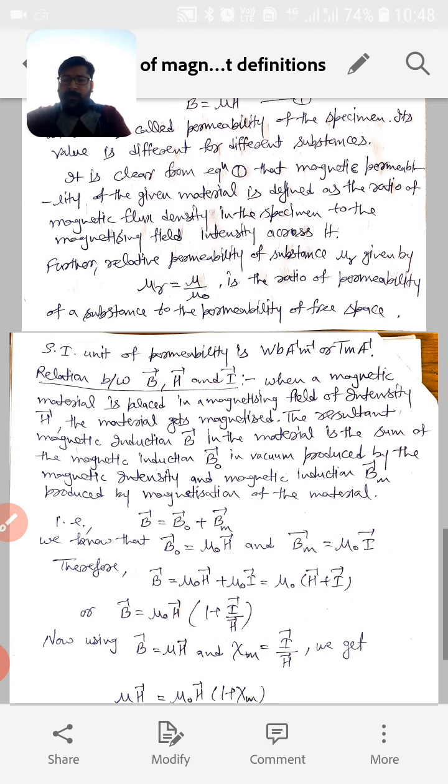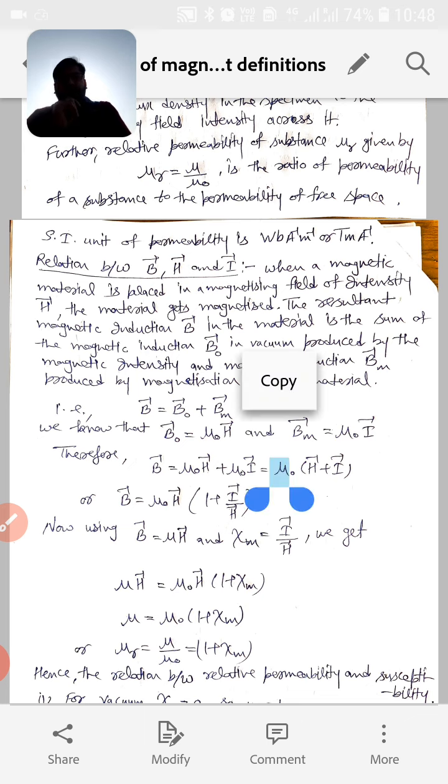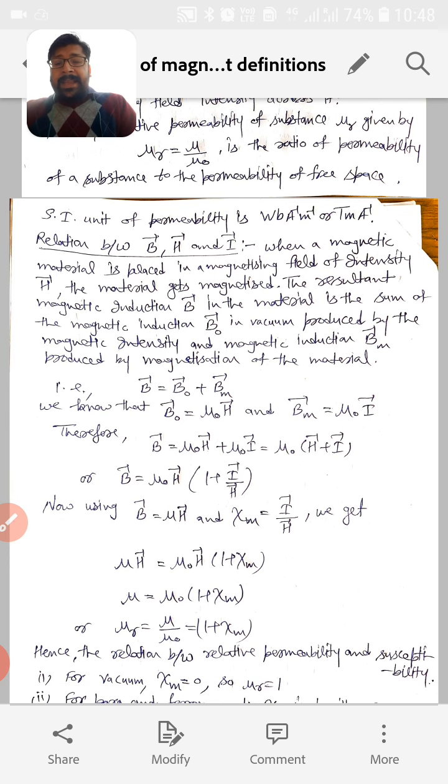So these are the important definitions or important parameters which we use quite a lot in magnetism. Now we are aware of the basic terminology which we use in magnetism, like magnetic field intensity B, magnetizing field intensity H, intensity of magnetization I, magnetic susceptibility chi, and magnetic permeability mu.